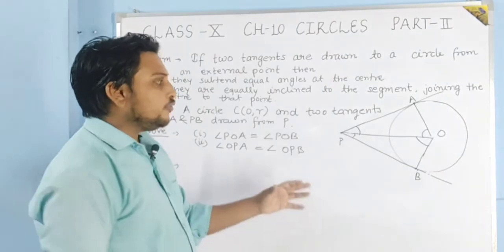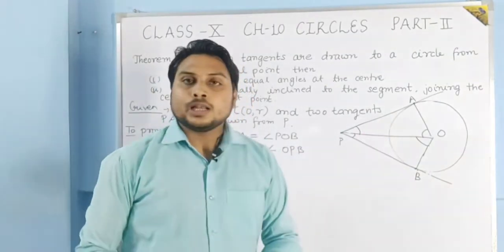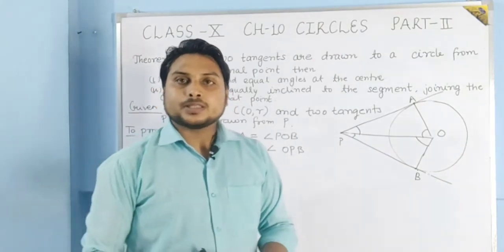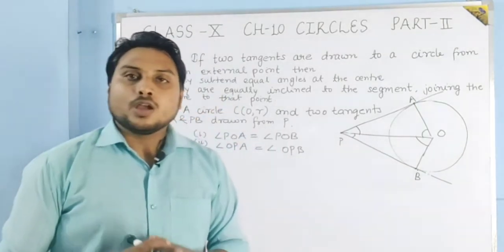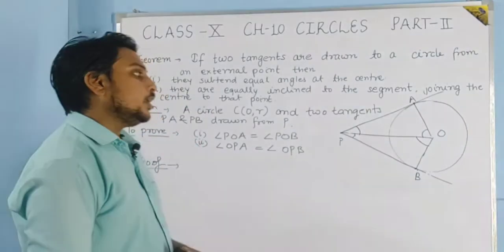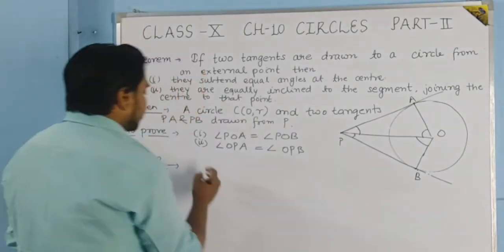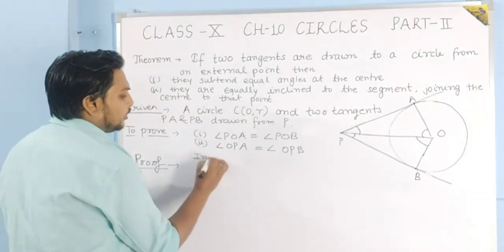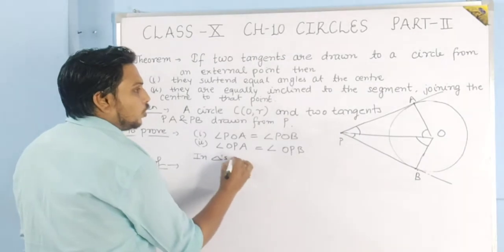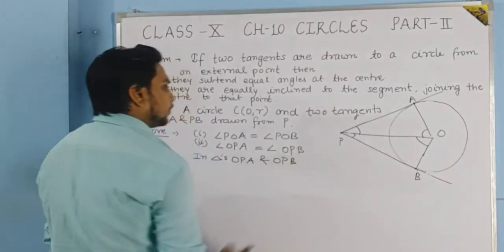In the same manner, if somehow we show that these two triangles are congruent, then automatically by CPCT, corresponding parts of congruent triangles, their corresponding parts will also be equal. So let us see in these two triangles, in triangles OPA and OPB.